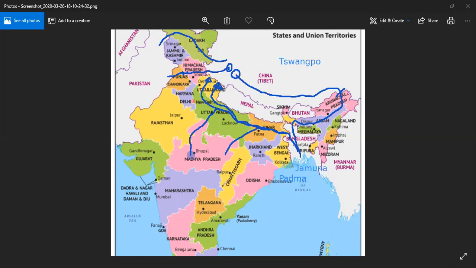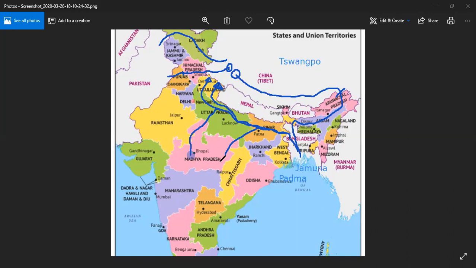But we have two such rivers which are flowing opposite to the slope, and these are due to the Rift Valley. They are moving with the Rift Valley of Vindhya and Satpura. So two such important rivers which move with the Rift Valley, one is Narmada.